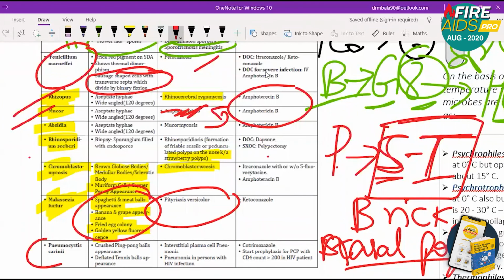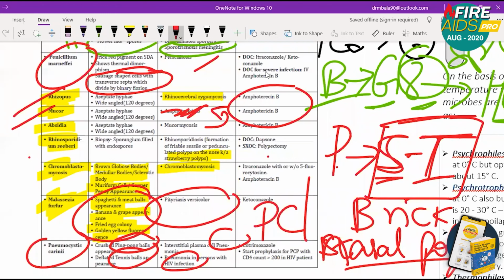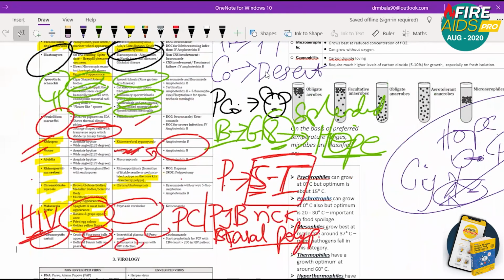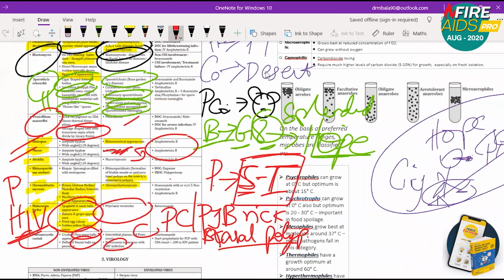Next is Pneumocystis carinii. This is the last one here. It causes crushed ping pong balls appearance or deflated tennis ball appearance. It causes pneumonia in persons with HIV. So Pneumocystis carinii or Pneumocystis jirovecii causes pneumonia in HIV patients. So the last take home point from this is Pneumocystis, PCP, causes pneumonia in HIV patients.